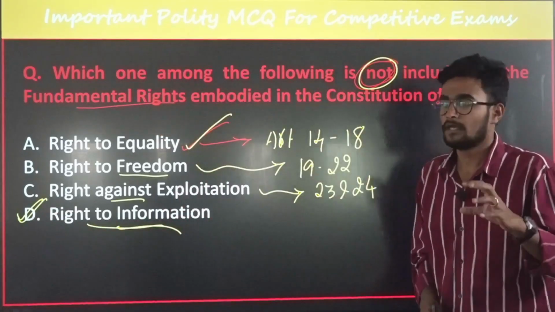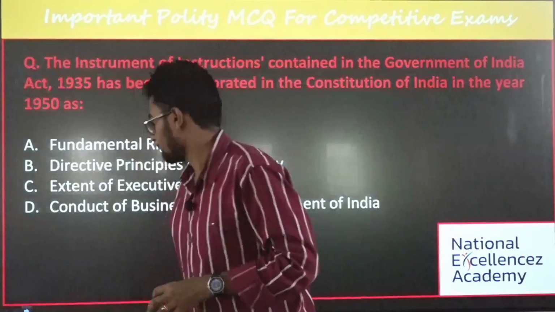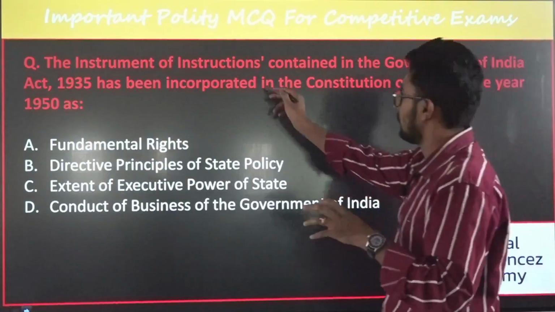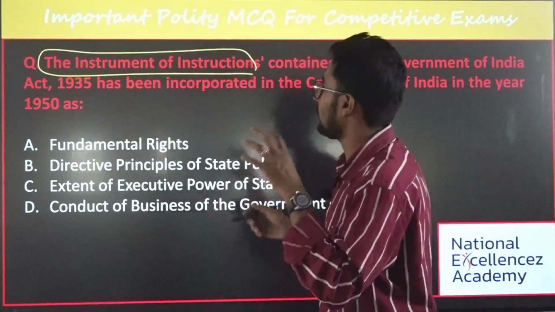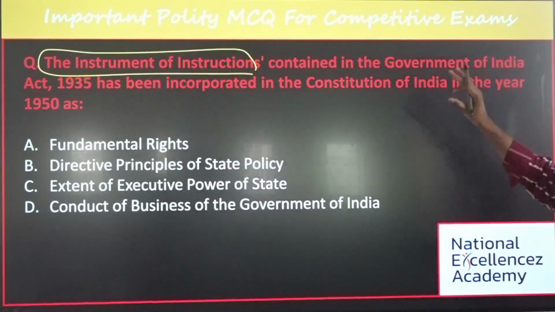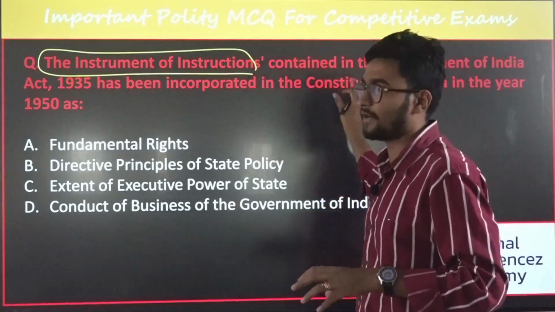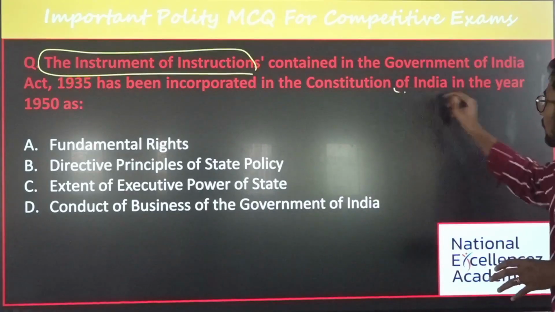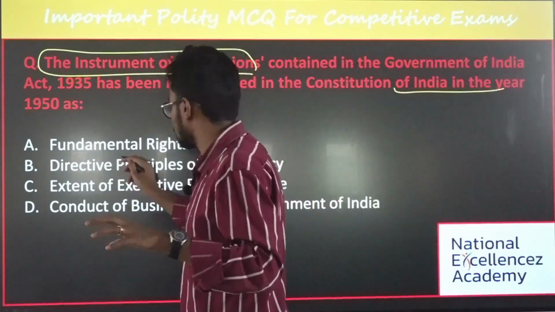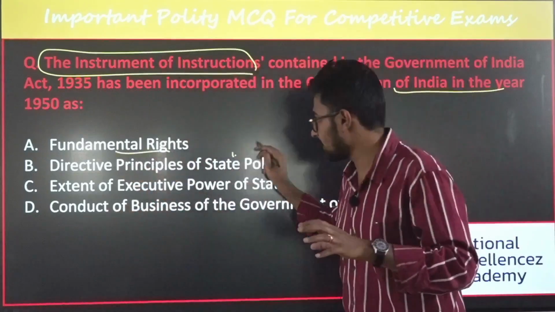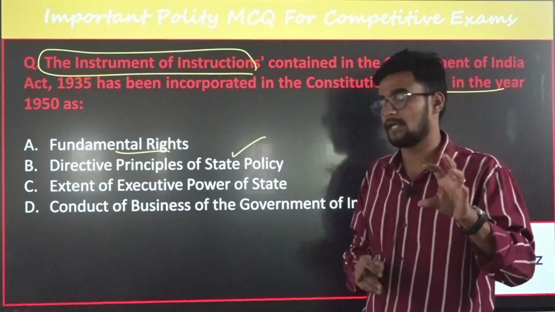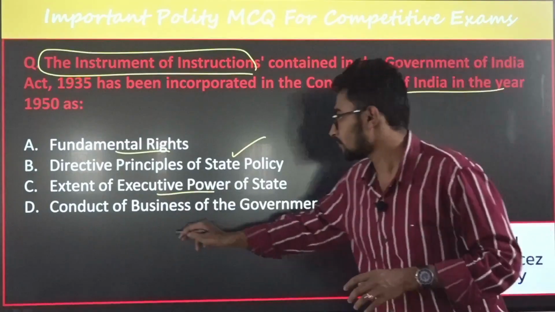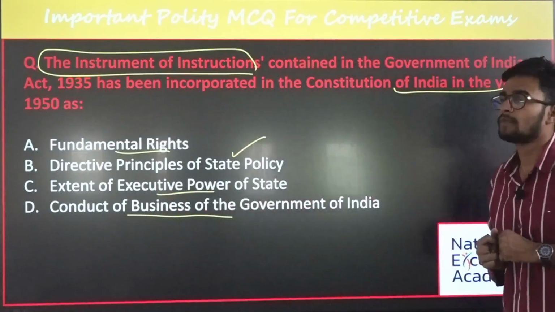Is it clear? Okay, let's move to the next question. The third question is about the instrument of instructions contained in the Government of India Act of 1935. It has been incorporated into the Constitution as which of these? Is it a fundamental right? Is it a DPSP, that is a directive principle of state policy? The third one is the extent of executive power of the state. And the last one is the conduct of business of the Government of India. Okay, what do you think?